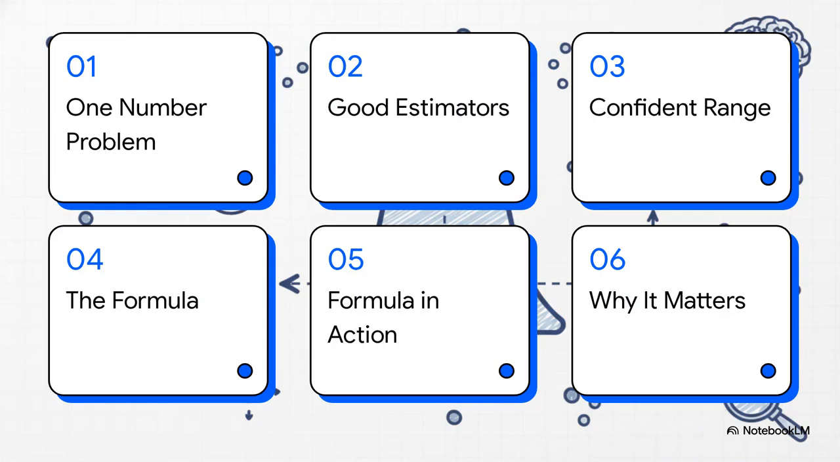So here's what's on deck for today. We've just talked about the problem with using just one number. Next up, we'll figure out what makes a good starting guess in the first place. Then we'll build up the main idea of a confident range, and we are going to decode the formula that makes it all work, piece by piece. After that, we'll see it in action with a real example, and then finally, we'll wrap it all up and talk about why this is such an important idea to get your head around in our data-filled world.